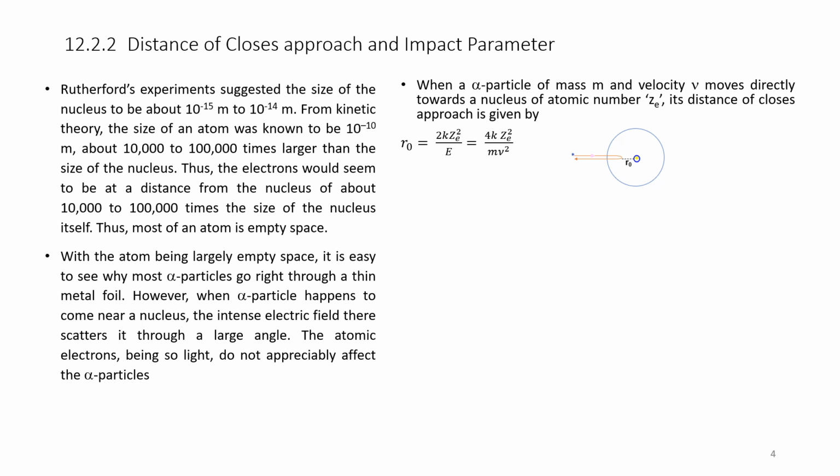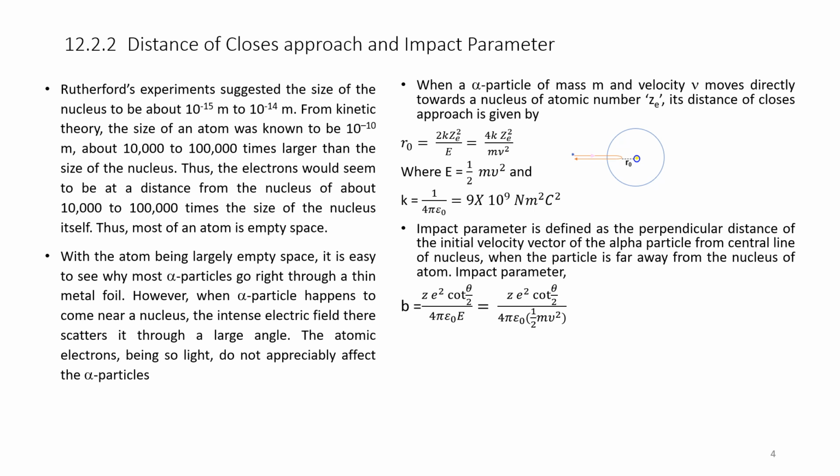and its value has been calculated as R naught is equal to 2 times k, where k is the constant of proportionality, Z E square divided by E. Therefore, that is equal to 4k Z E square divided by m v square, where half m v square is the kinetic energy, and k is the constant 1 over 4 pi epsilon naught, that is equal to 9 times 10 to the power of 9 Newton meter square per Coulomb square.